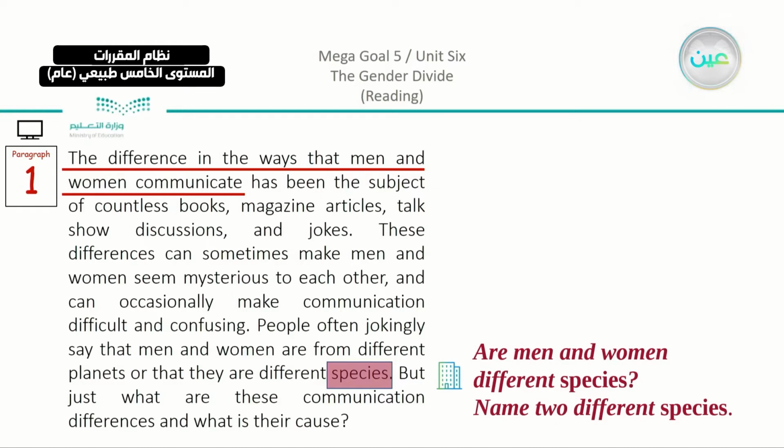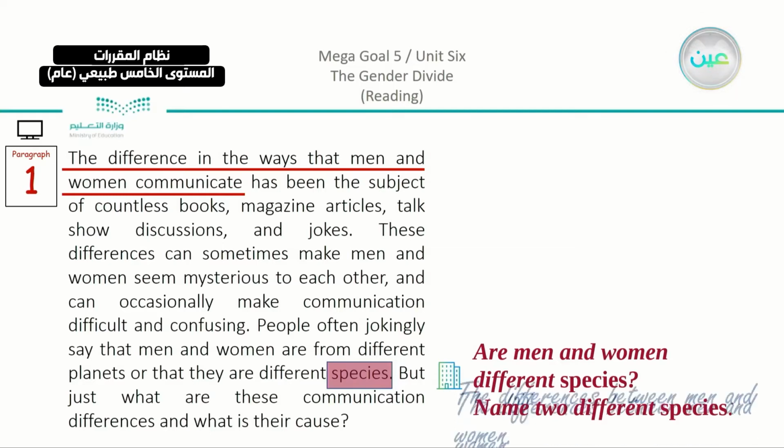Going back to our topic sentence here, the difference in the ways that men and women communicate. So here, the introduction paragraph is about the difference in how men and women communicate in general. So this is the basic idea. And if you see here in the middle, there is a point that may be a fact.